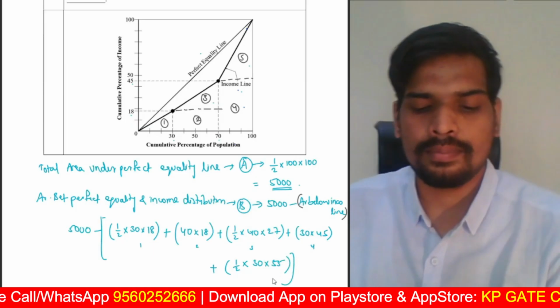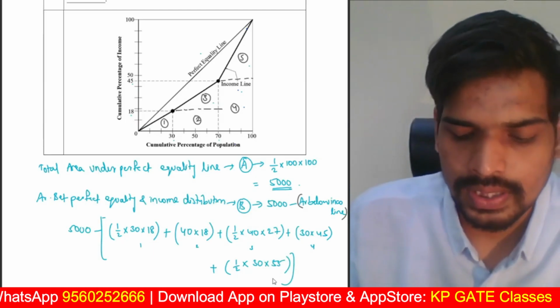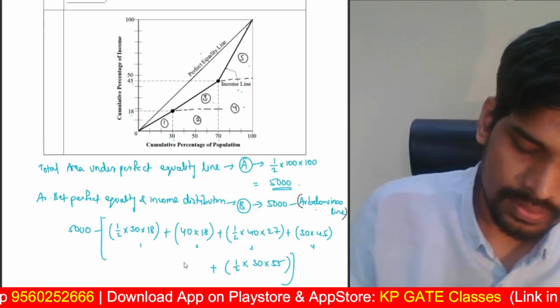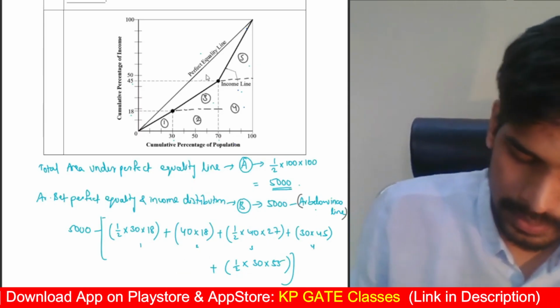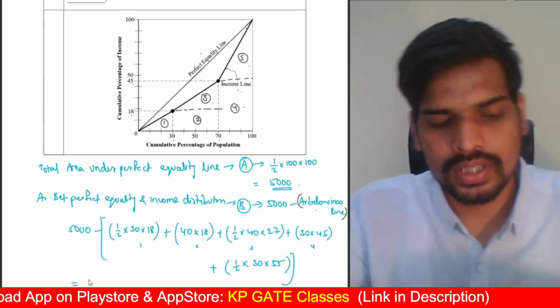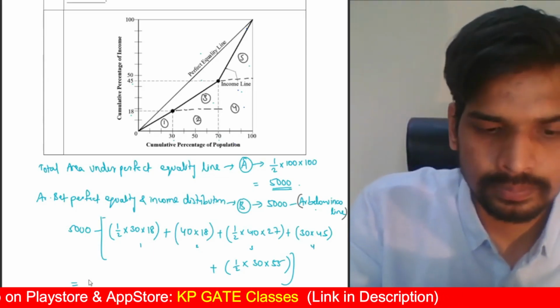So add all these 5 parts, you will get the total area below the income line. Subtract that from 5000, you will get the portion B, the shaded part between the perfect equality and income line. So do this calculation. Let me do it quickly.